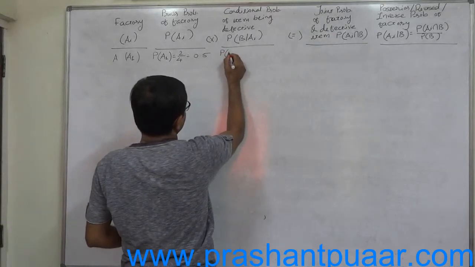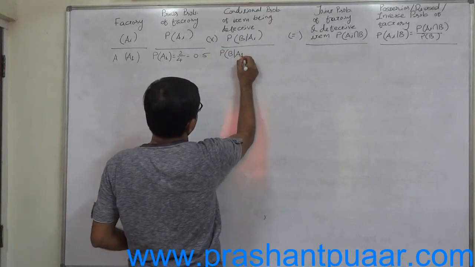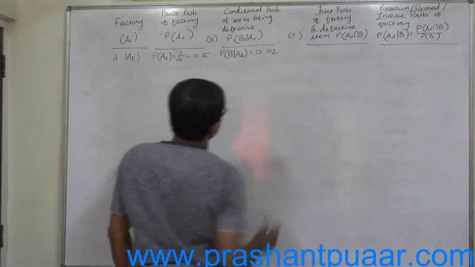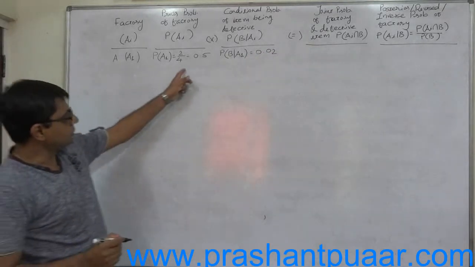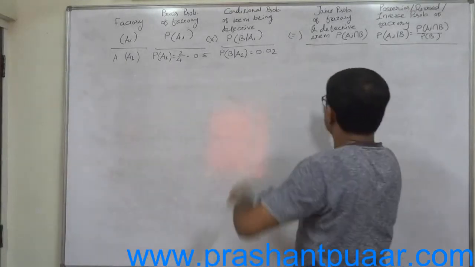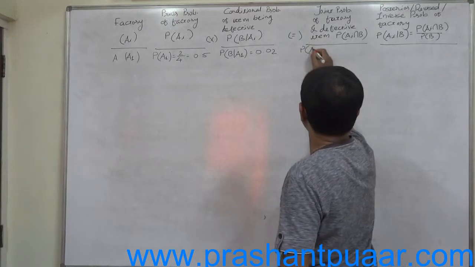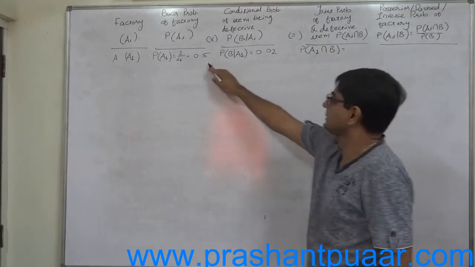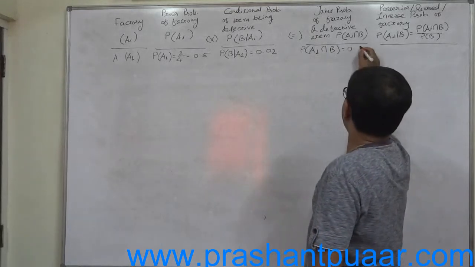Probability of item being defective if manufactured by factory A is 0.02. The multiplication of these two, 0.5 into 0.02, gives us probability of A1 intersection B, that is 0.01.